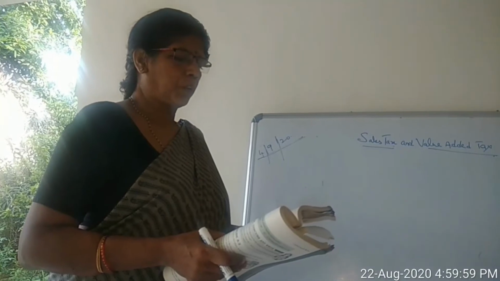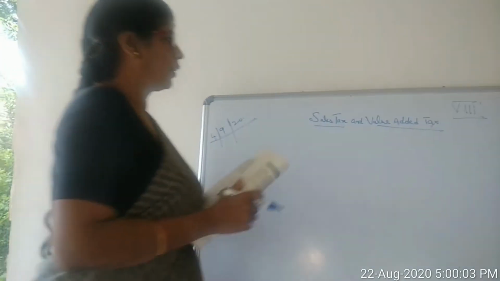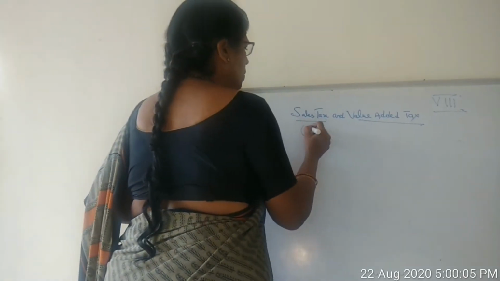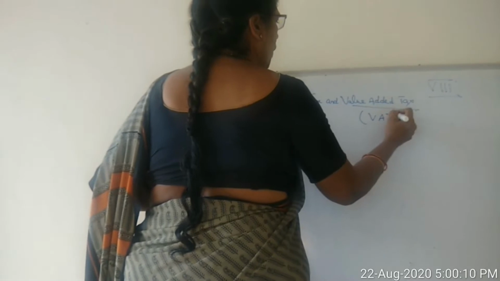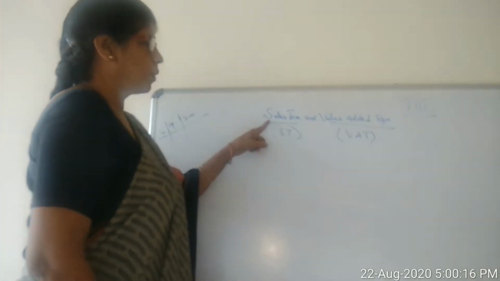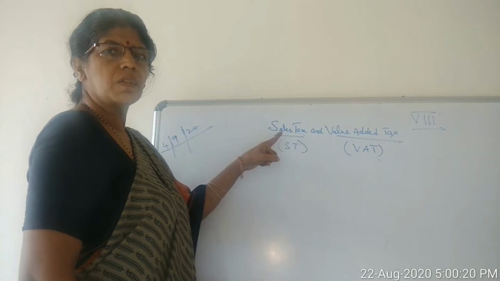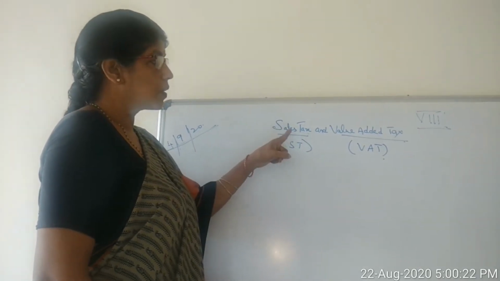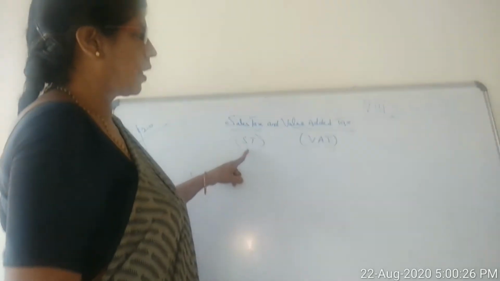Now today's topic for you is sales tax or value added tax. Sales tax means ST and value added tax is VAT. What is sales tax? The tax paid on the item bought is sales tax.